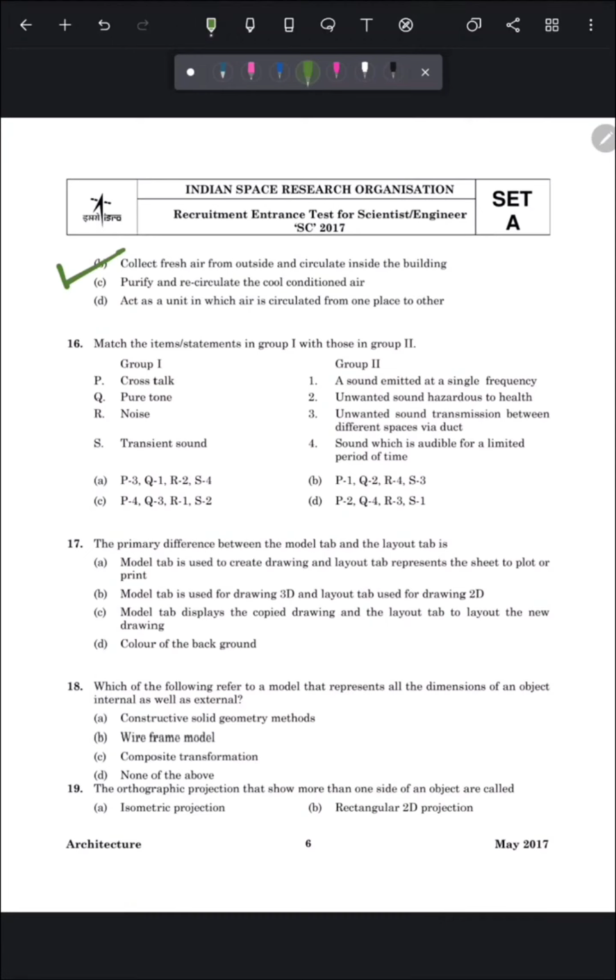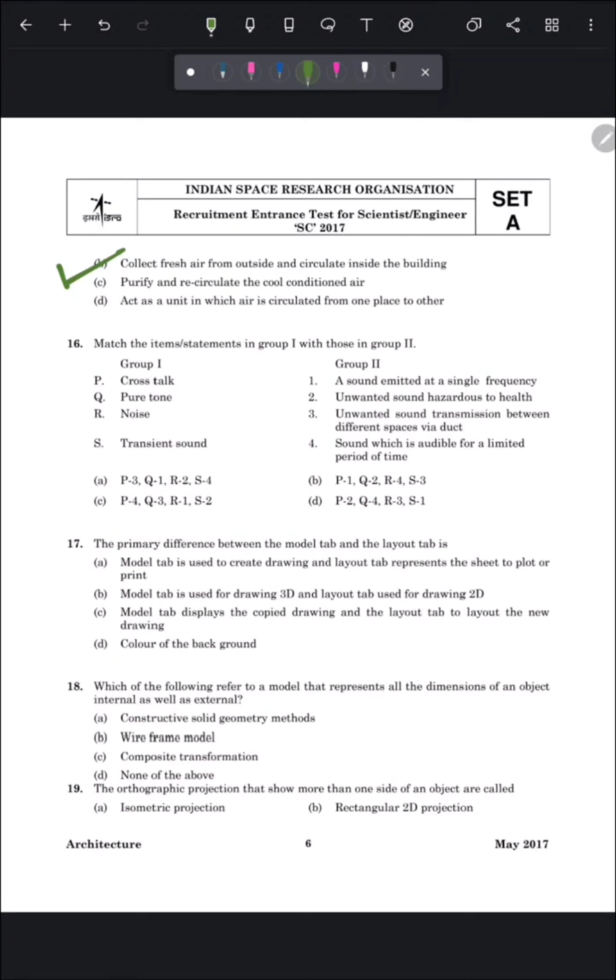So friends, these were all the questions that came in the ISRO 2017 exam for the post of architect. Also, these questions may come in your deputy architect or assistant architect exam that will be conducted by UPSC. Also, they can come in DDA or GATE architecture exams.